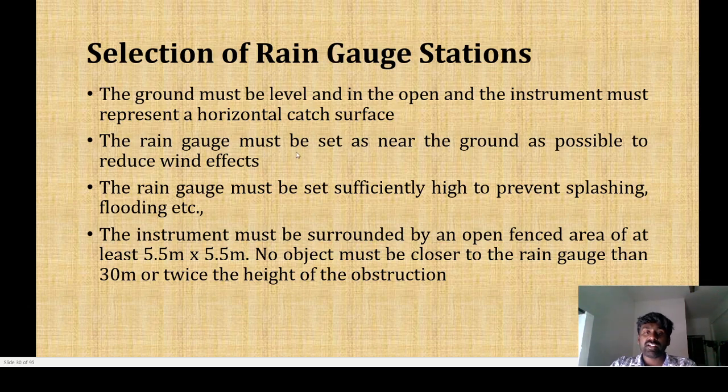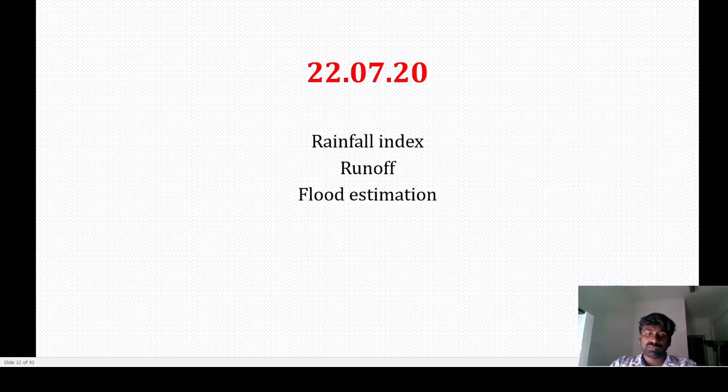Another one, the rain gauge must be set as near the ground as possible to reduce the wind effect. If the wind effect is high, definitely the rain gauge gets disturbed due to the wind flow. For that reason, we have to take some safety precautions so that it is not affected by the wind. That is the main goal. Another one, the rain gauge must be set sufficiently high to prevent splashing and flooding, etc. So the next one,